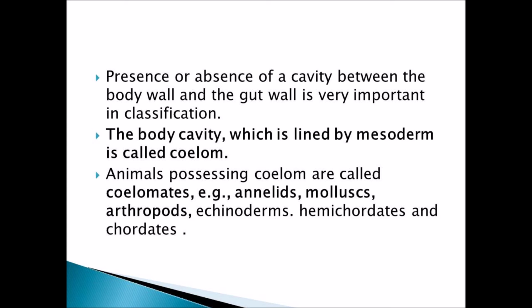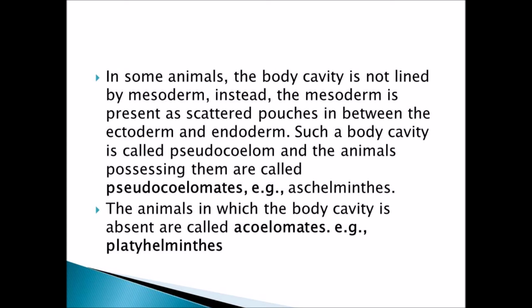When a true coelom is present, they are called coelomates. Coeloms are nothing but a cavity, a space between the body wall and the gut wall. Examples are annelids, molluscs, arthropods, echinoderms, hemichordates and chordates. In all these animals, coeloms are present. In some animals, the body cavity is not lined with mesoderm.